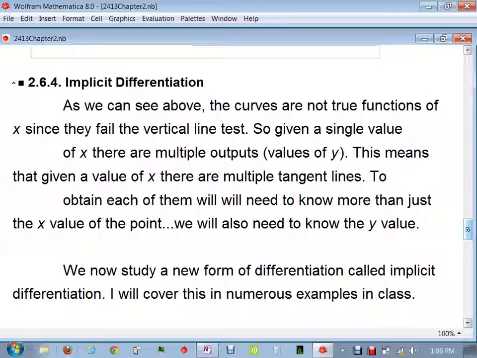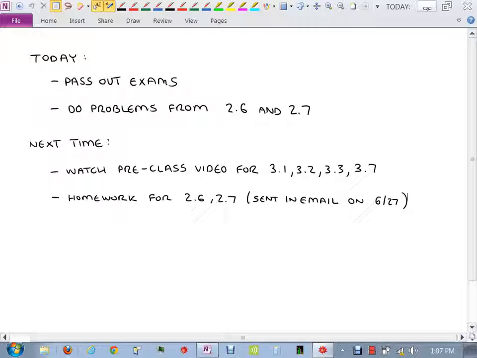So let's start off with an example. Does anyone have a request from 2.6 that they would like me to do? Number 15? Okay. I'm looking at number 15 from 2.6.